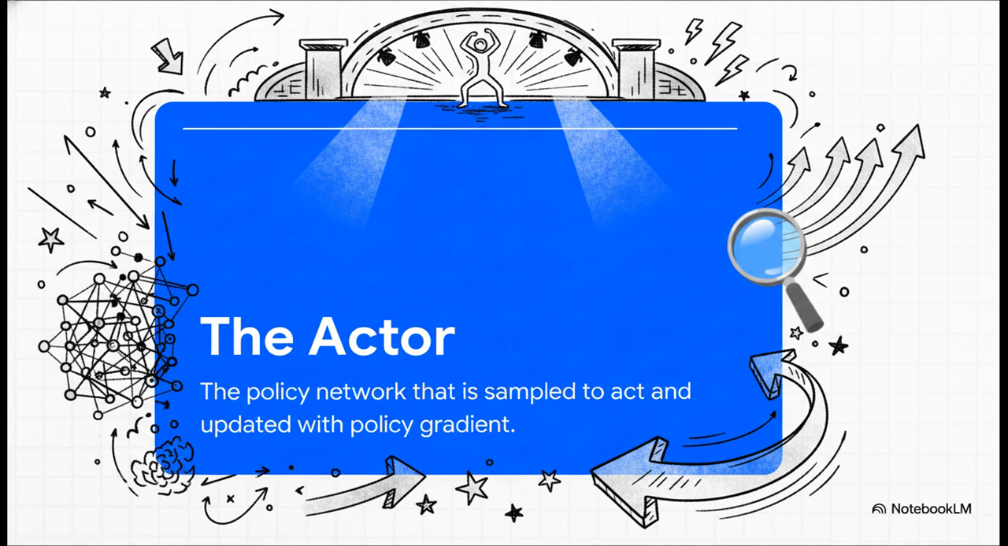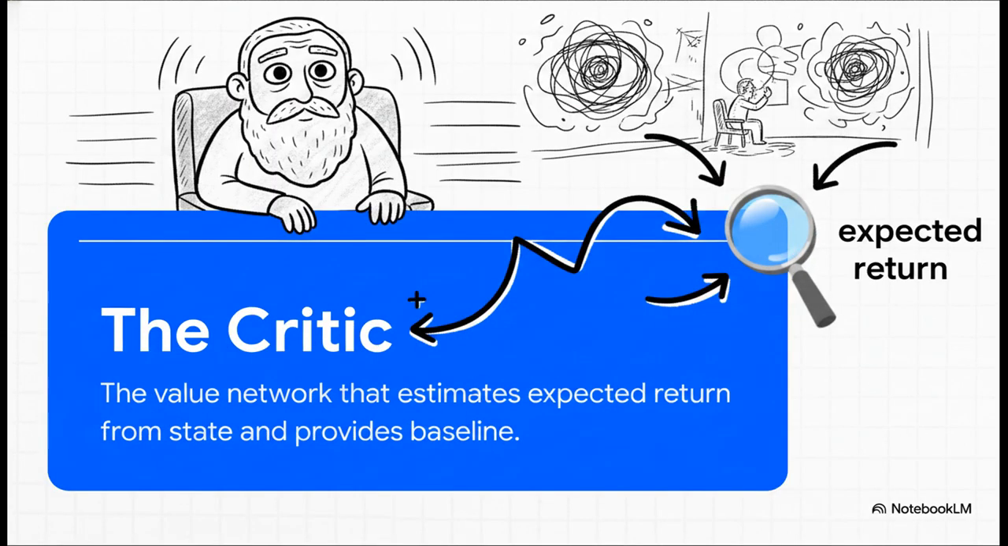But because it's out there trying all these new things, its performance can be pretty chaotic. It desperately needs some guidance. And that is exactly where our second protagonist steps in, the critic. The critic is the value network. Instead of taking actions, it simply observes the state and estimates the expected return. Visualize the critic as a steady, wise, low-variance teacher sitting right in the front row, carefully watching the actor's chaotic performance and giving stable, grounded feedback based entirely on what it expects to happen.